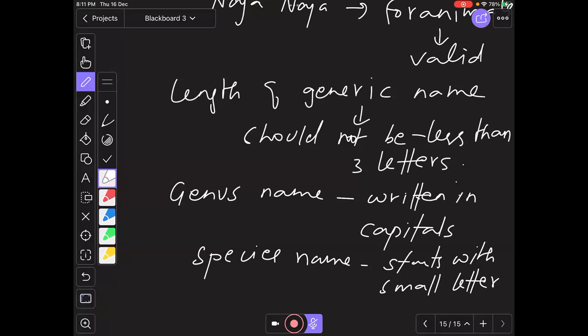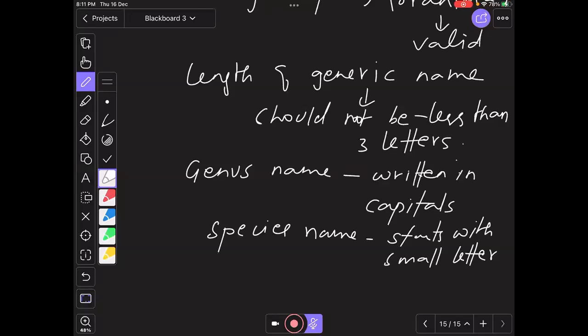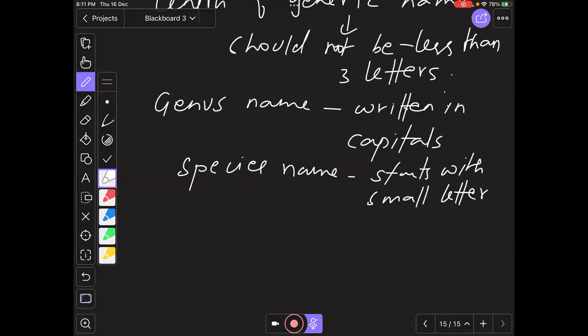Right? And when this name is freehand written or typed, the generic name, that is the genus name, and the species name should be underlined separately. So if it is written by hand, both should be underlined separately. Or if it is for printing, it should be italicized. So it should be written in italics.